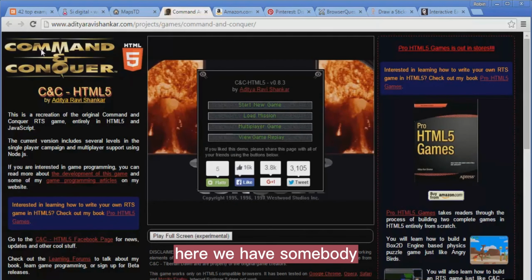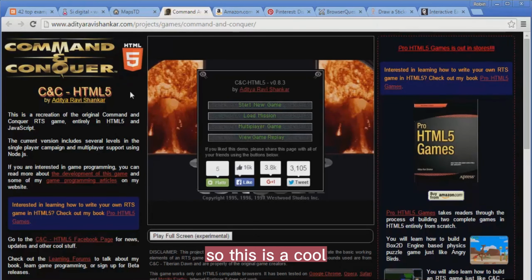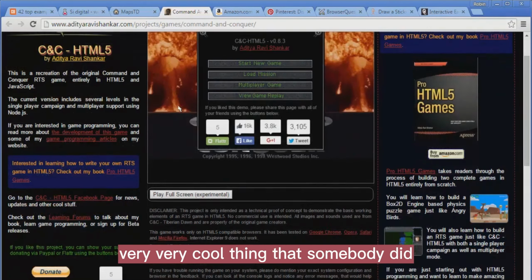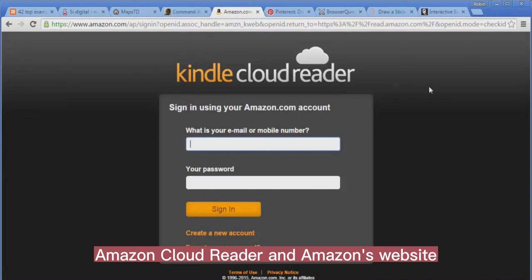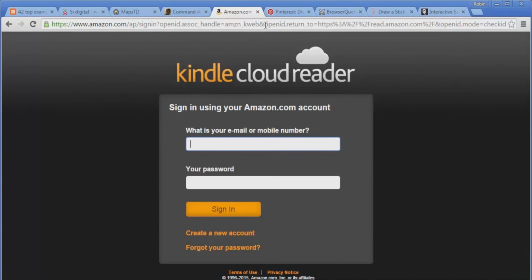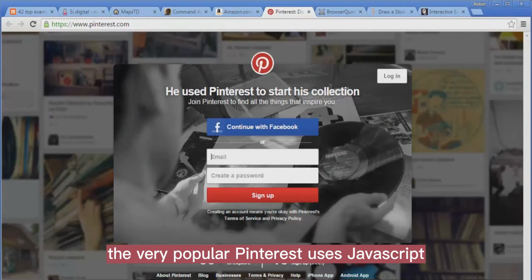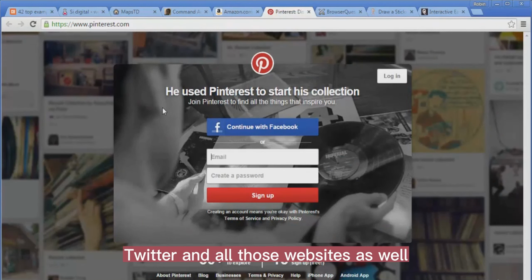Here we have somebody who created Command & Conquer using JavaScript. So this is a very cool thing that somebody did, to recreate the actual game itself just using JavaScript and HTML. Amazon Cloud Reader, and Amazon's website, uses a lot of JavaScript to function. The very popular Pinterest uses JavaScript, as well as Facebook, Twitter, and all those websites.